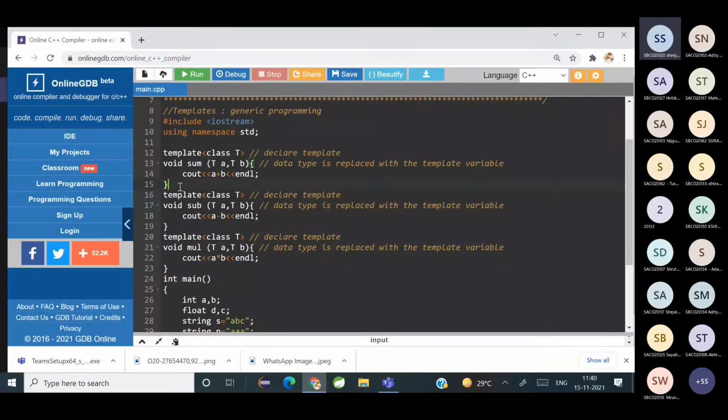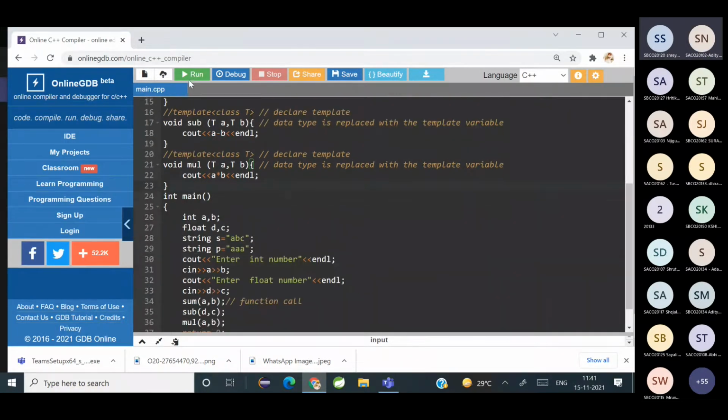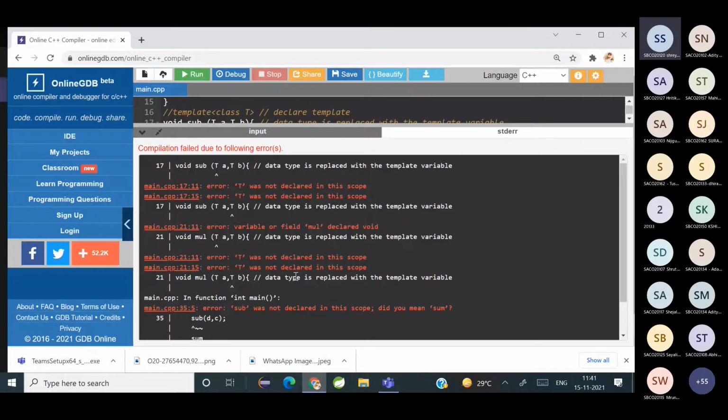Ma'am, we have to declare the template every time for all three functions? Yes, that's what I said, you have to declare it every time, because if I don't do this, this template will not work for sum. The template declaration of line number 12 will not work for all. Similarly, what is declared at line 12 will not work for mul. It should drop an error. Understood? It has to be declared for each function.